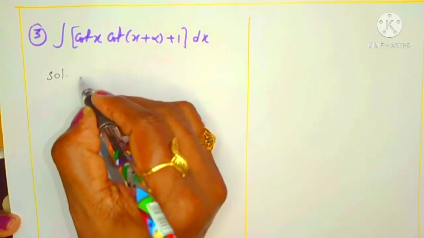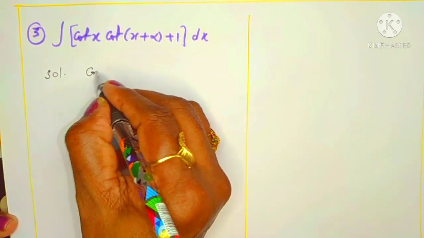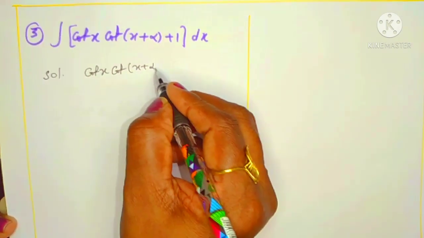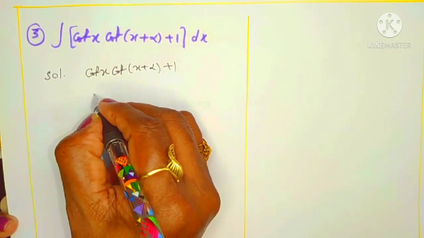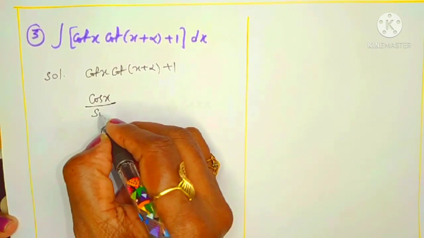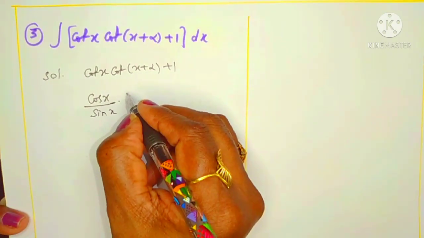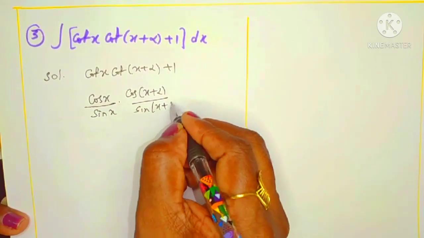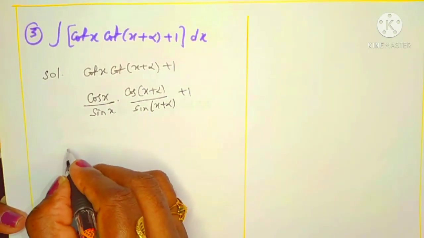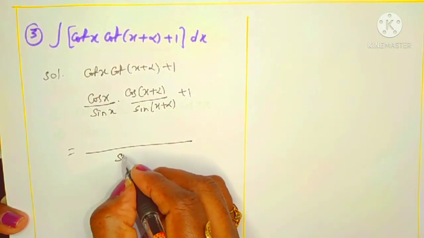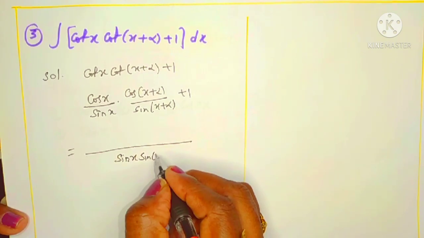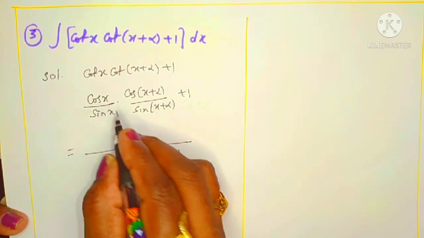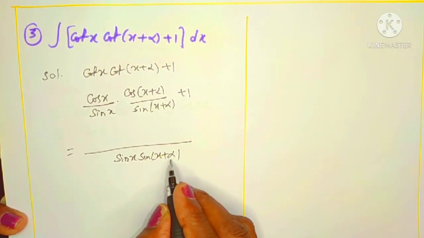We have to write this simplification, which I am doing first. After that I will take it under integration. Cot x into cot of x plus alpha plus 1, I am taking the simplification. Cot x I am writing as cos x by sin x, and cot of x plus alpha we can write as cos of x plus alpha by sin of x plus alpha, with plus 1, right? What is the LCM? Then we can take the LCM. By taking the LCM it becomes sin x sin of x plus alpha. No sorry, sin x sin of x plus alpha is here.